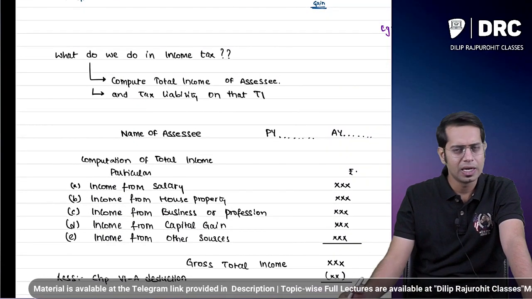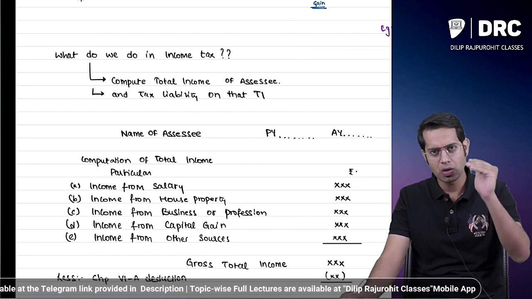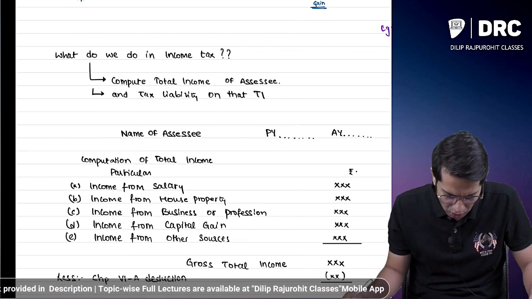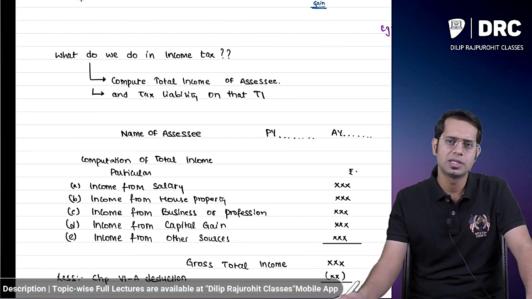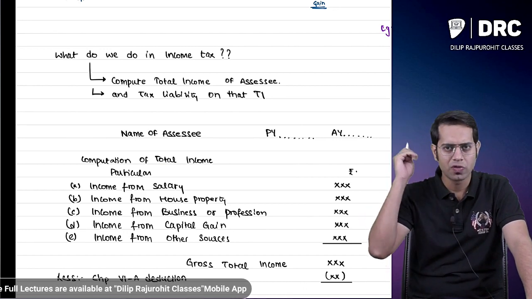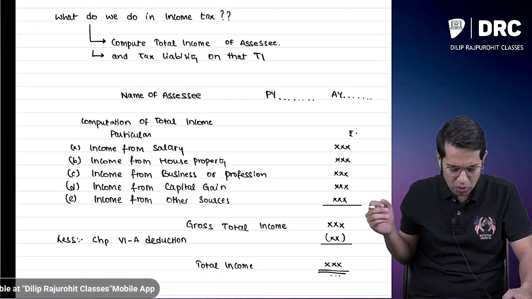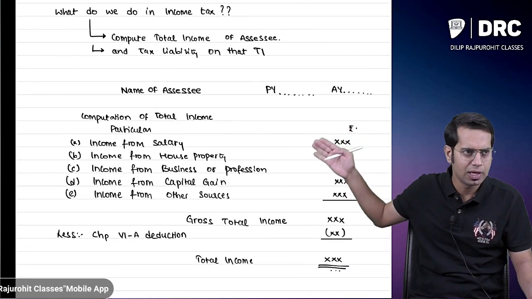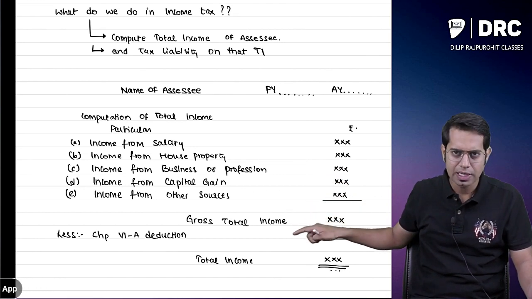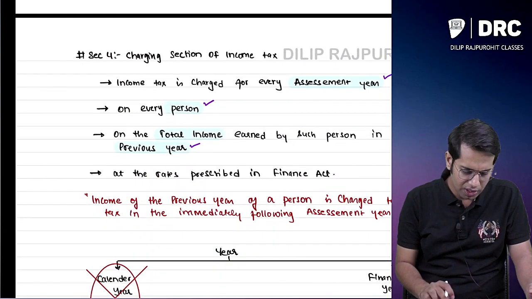Then what do we do under income tax law? Under income tax law, you are required to compute the total income and the tax liability on that particular total income. Sir, what do you mean by total income? Total income is nothing but adding all the 5 heads of income, then giving the deductions under chapter 6A. So add all the 5 heads of income, reduce the deduction under chapter 6A, then you are going to get an amount called total income.